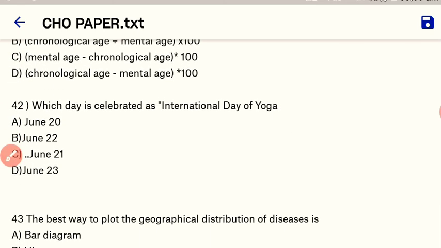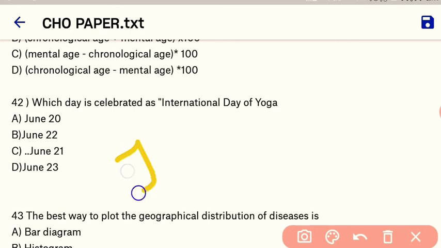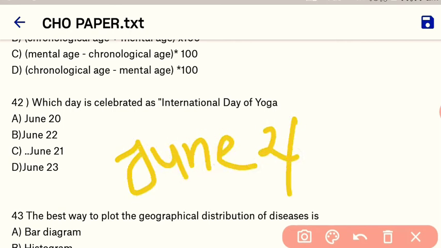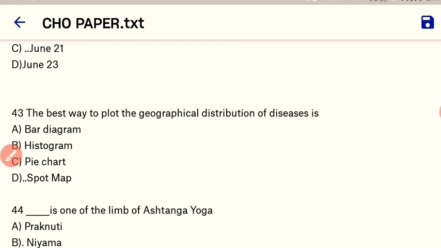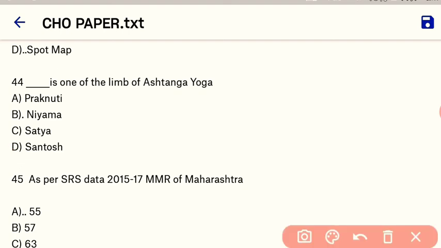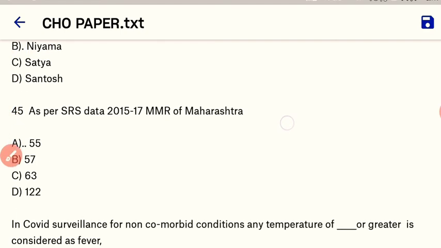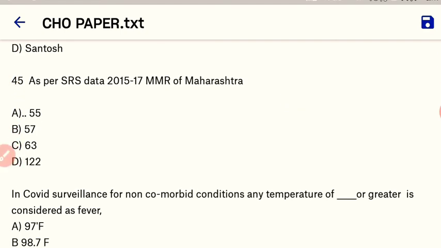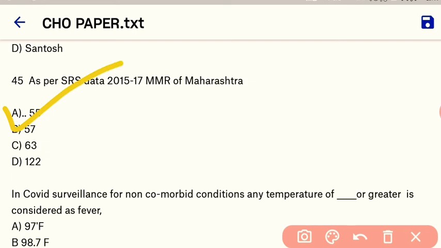Next question. Which day is celebrated as the International Day of Yoga? So here our right answer is June 21 is celebrated as International Day of Yoga. C is the correct answer. Next, the best way to plot the geographical distribution of a disease is by the spot map. Okay, D is the correct answer. Next one, which is one of the limbs of Ashtanga Yoga? So here our right answer is Niyama. Okay, it is one of the limbs of Ashtanga Yoga. And the next question is per SRS data 2015 to 17, the MMR, maternal mortality rate of Maharashtra is around 55. A is the correct option.